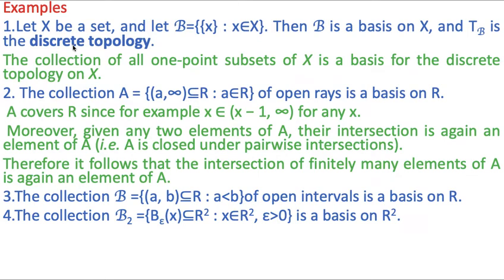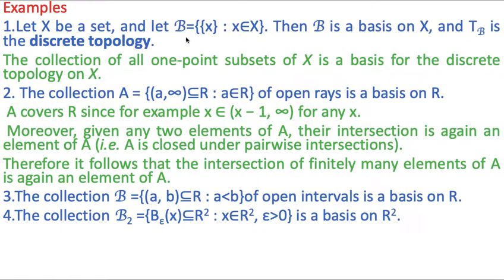Here we have some examples of bases. Let X be a set and let B be the set of singleton sets {x} where x belongs to X. Then this collection B is a basis on X, and T_B, the topology which is generated by this set B, is the discrete topology.